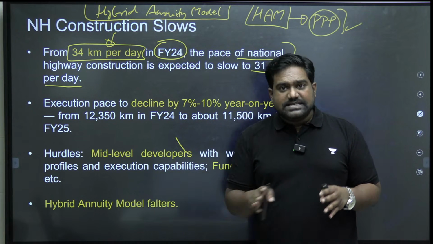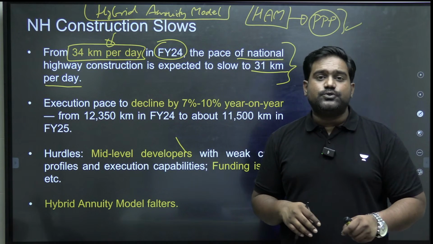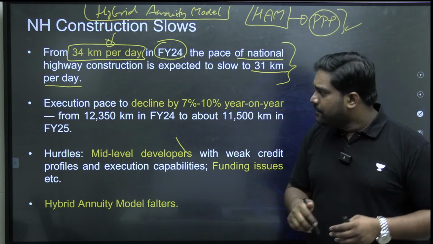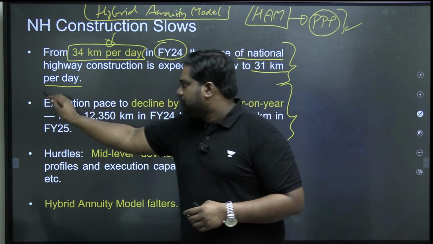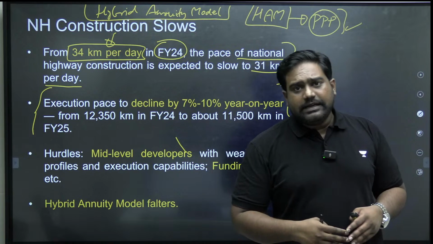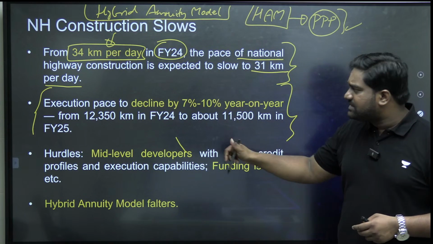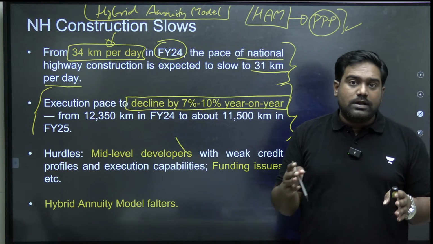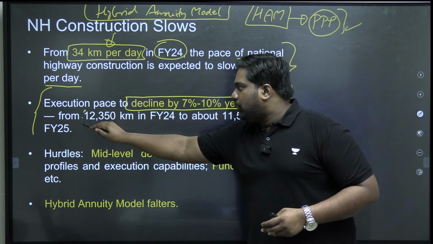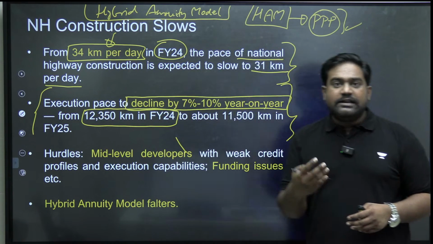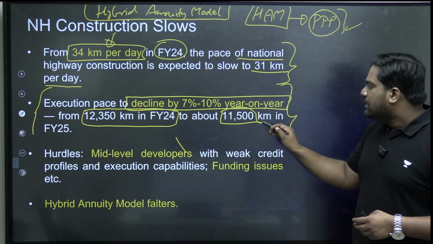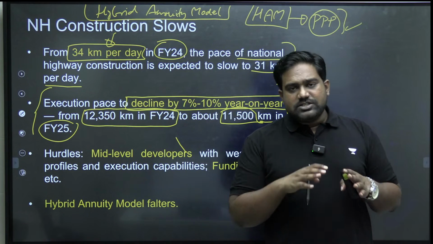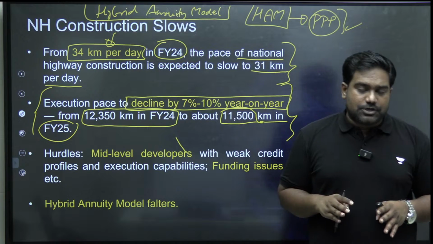Expansion of NH highways is taking a hit because of certain issues associated with the HAM infrastructure model or hybrid annuity model. Is that clear? So according to this research, which is brought out by a credit rating agency called CARE, the data says that execution pace has declined by 7 to 10% year on year. Compared to the 12,000 odd kilometers added in FY24, we might witness only around 11,500 kilometers being added in FY25. So clearly there is a slowdown in NH expansion and road construction.